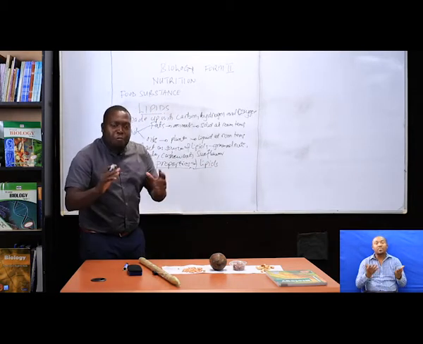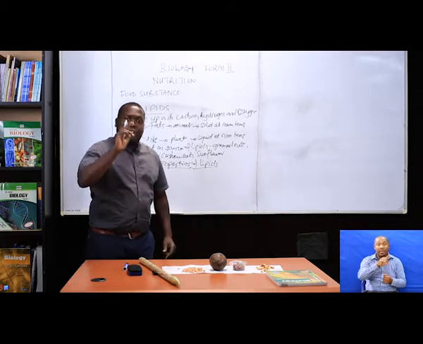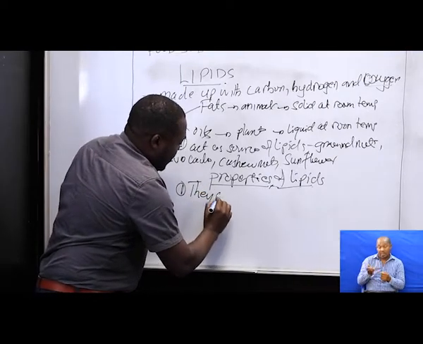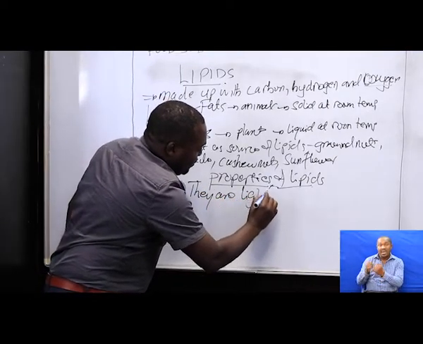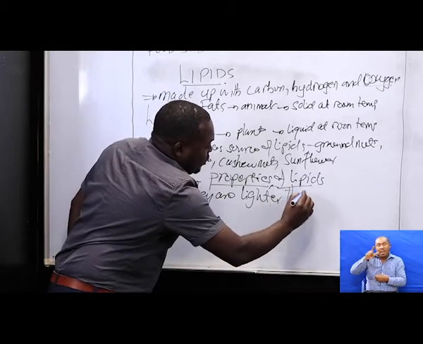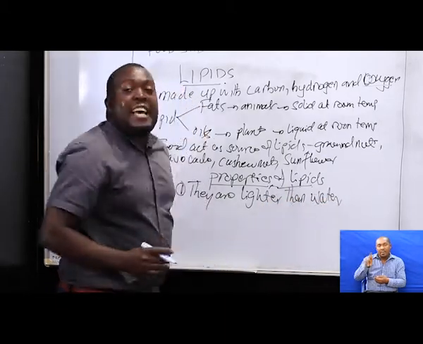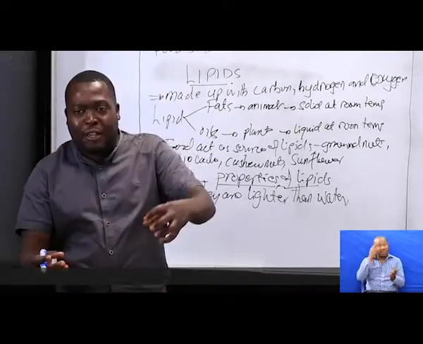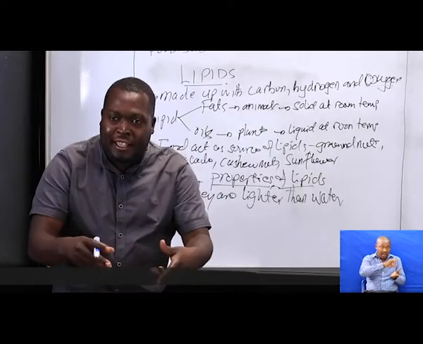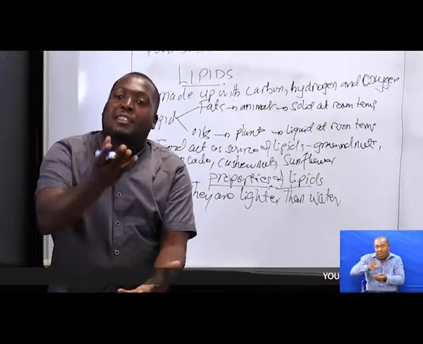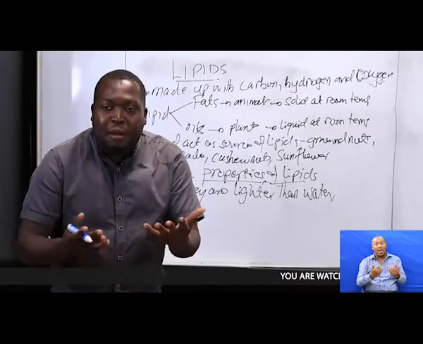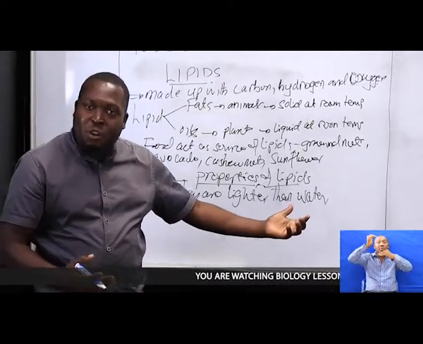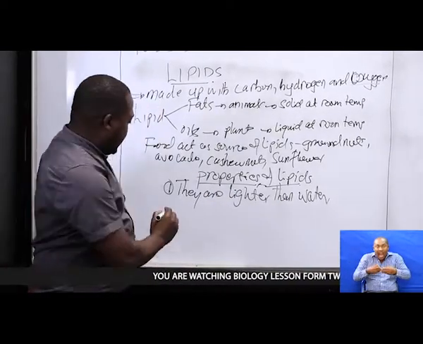What are the properties of lipid? The first property of lipid is that they are lighter than water. What does it mean? It means that if you take water and you take lipid, and mix them together in the same container, lipid is going to appear at the top, while the water will appear at the bottom, meaning that they are lighter than what? Than water.